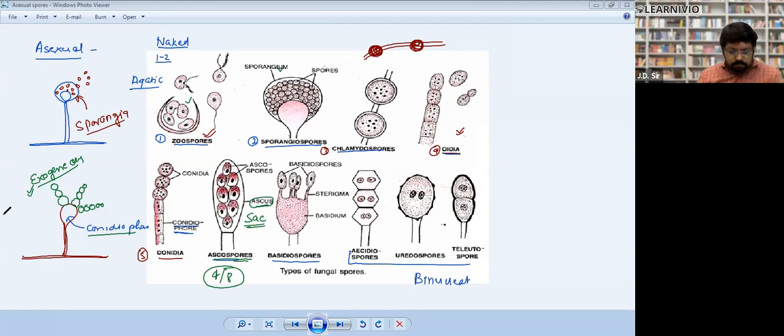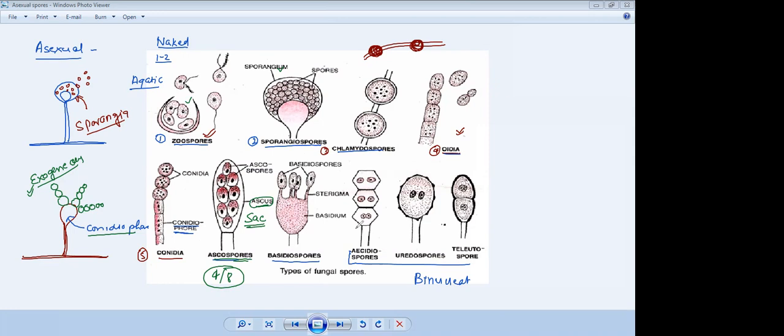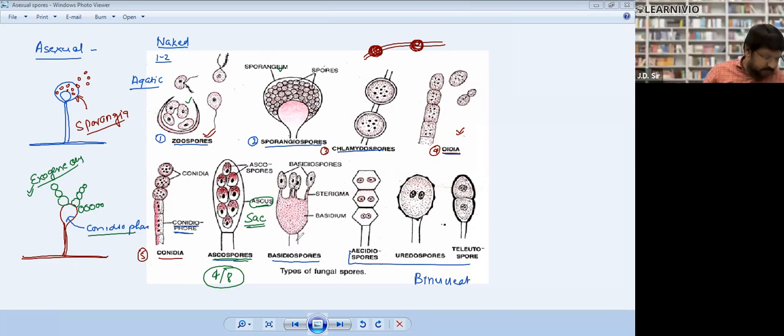Next, look. Basidiospore. Similarly, there is a hypha. On a hypha, this crown-like structure will be formed. This is called basidium. And above the crown-like structure, these basidiospores will be produced, and they will always be 4 in number. So basidiospores are formed on basidium. Note down.